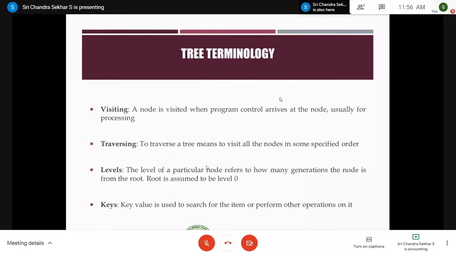Now coming to traversing. Traversing is also something similar to visiting, but you won't do any processing. You just traverse it. You just go like that, right? So to traverse a tree means to visit all the nodes. This is important. To visit all the nodes in a specific order, right?